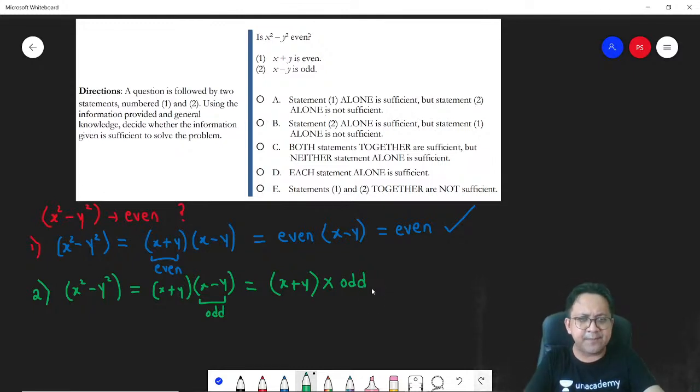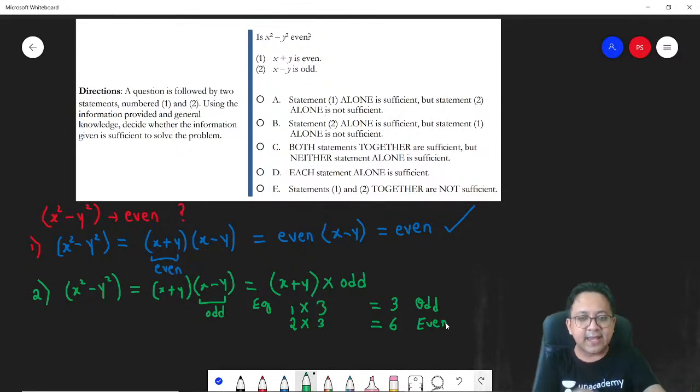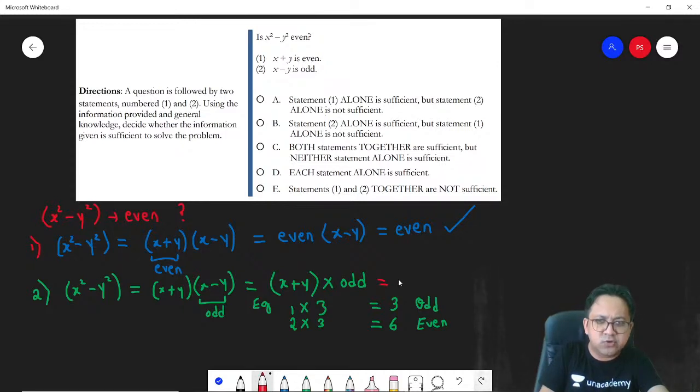As an example, let's take examples. If x plus y is, let's say, 1, and we take an odd number, 3, then 1 into 3 gives you 3. But if x plus y is 2, then 3 into 2 is 6. So in the first case it was odd, in the second case it was even. Meaning, an odd number into something can get you the answer either as even or as odd. So we don't know. There are two possibilities.